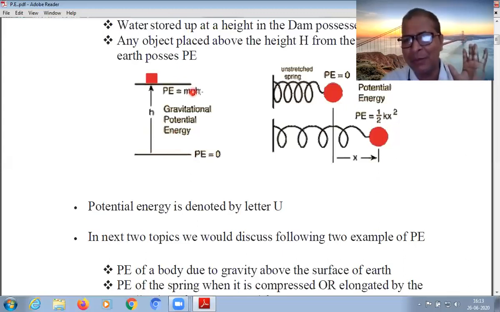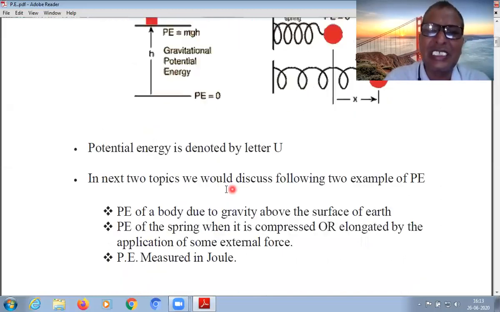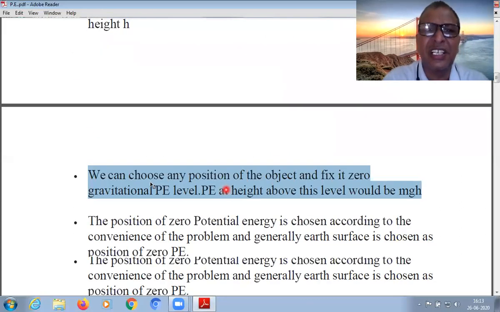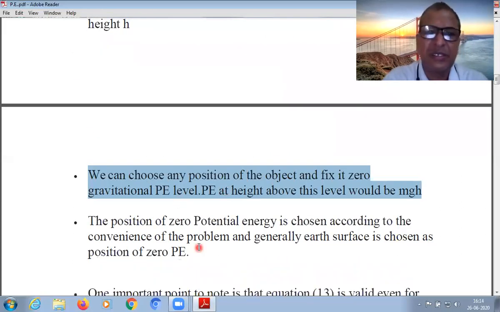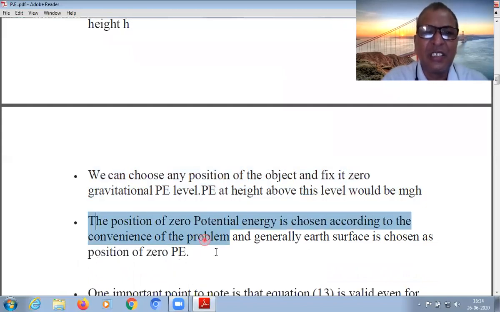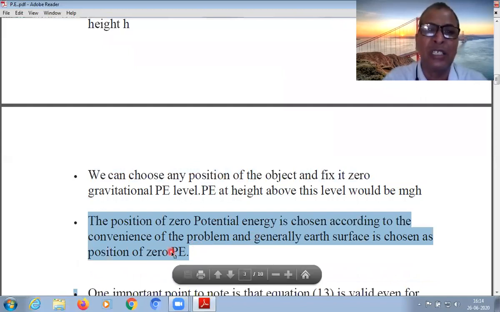Keep in mind, these are the key points to understand the concept very carefully. So we can fix these things. It is dependent on us. The second point is given here. The position of zero potential energy is chosen according to the convenience of the problem. Generally, the Earth's surface is chosen as the position of zero potential energy.